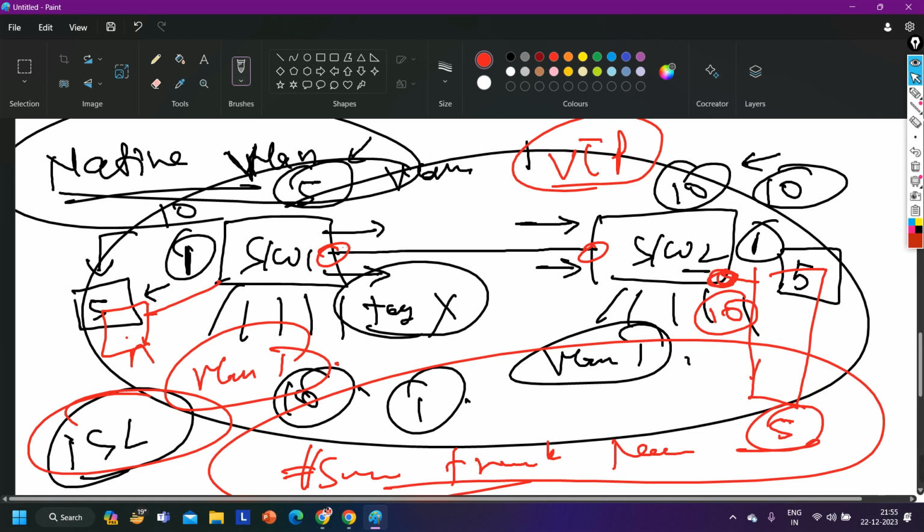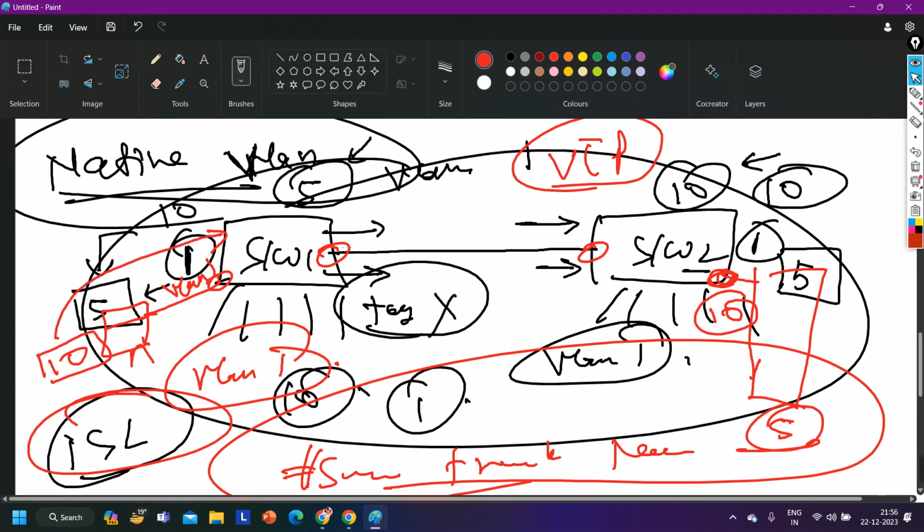Now see what you will do. With the help of some application, you can add a tag to your frame, to your actual message. By using some application, attackers can add a tag number. So let's say you have generated one packet and you have added tag number 10, and now this interface is in which VLAN? VLAN 1. You have put your computer in VLAN 1. You will forward your frame to the switch.